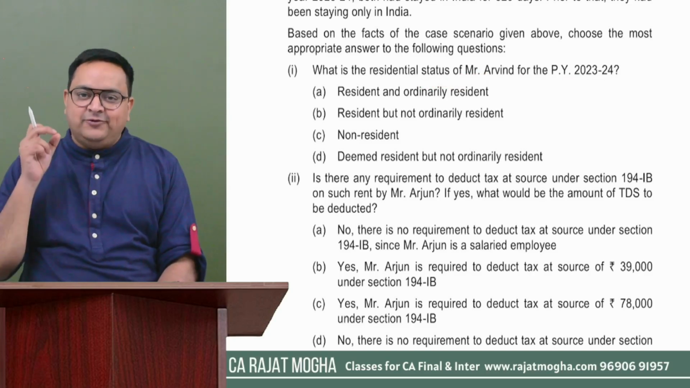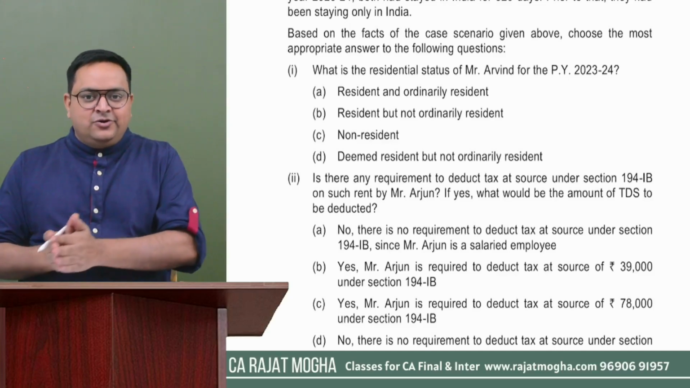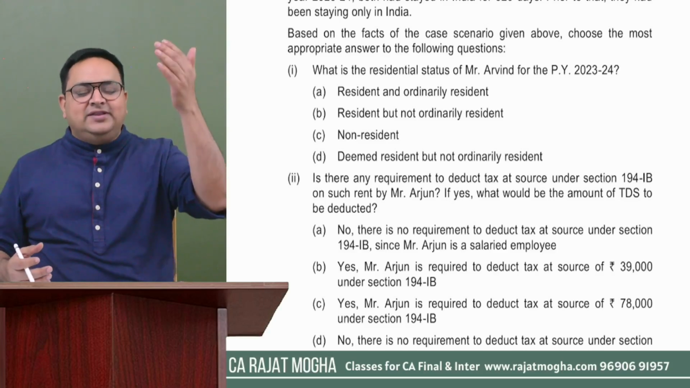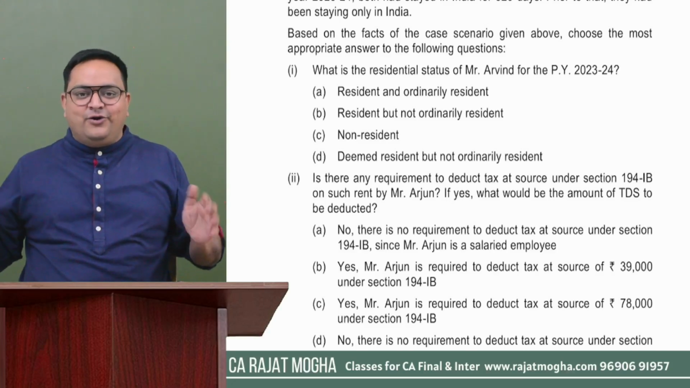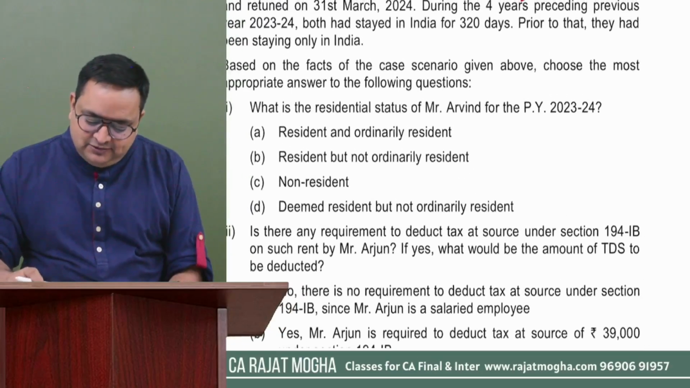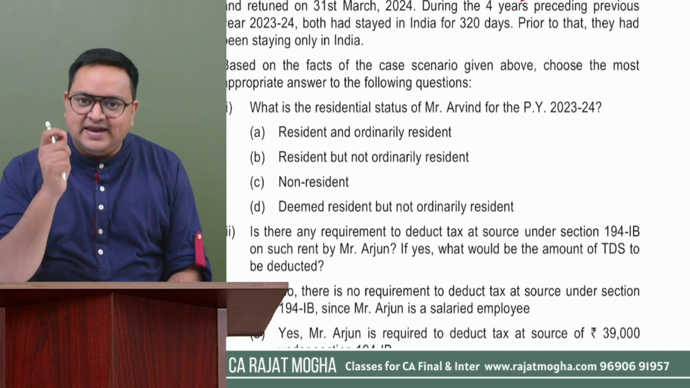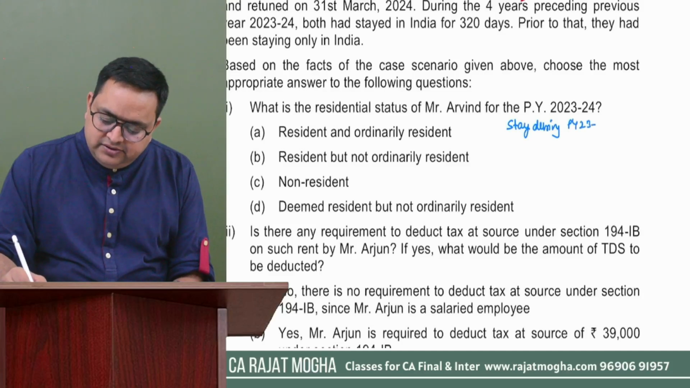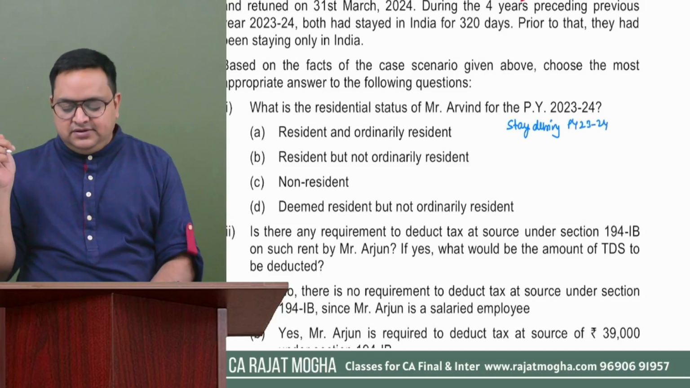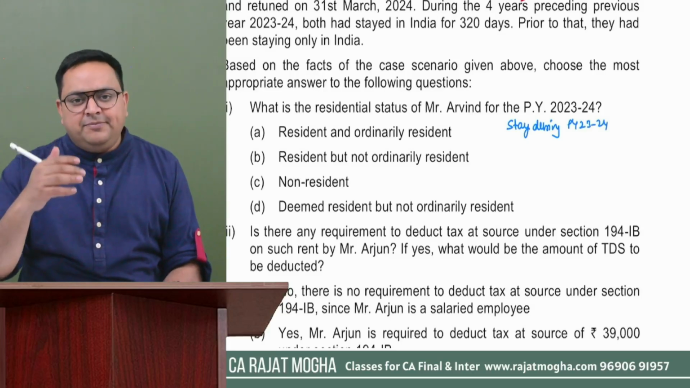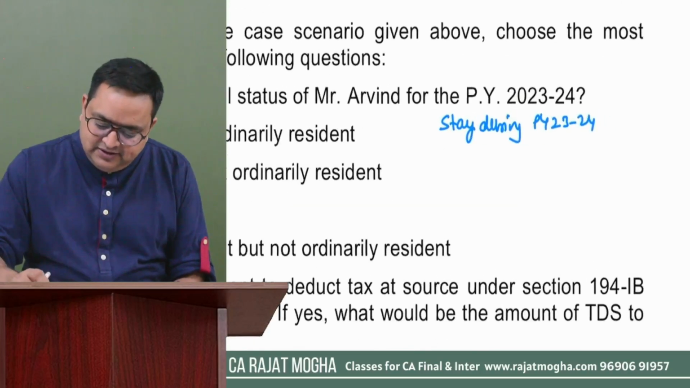So first of all, we have to determine whether this person is a resident or non-resident. And if this person is a resident, then we will further determine whether this person is an ordinary resident or a non-ordinary resident. Got it? Good question. Okay, easy also, right? So first of all, he is in India. Let us first calculate the stay during previous year 23-24. So he left for Mauritius in the month of September. So he was there in the month of April, May, June. He was there. So let us calculate the number of days.